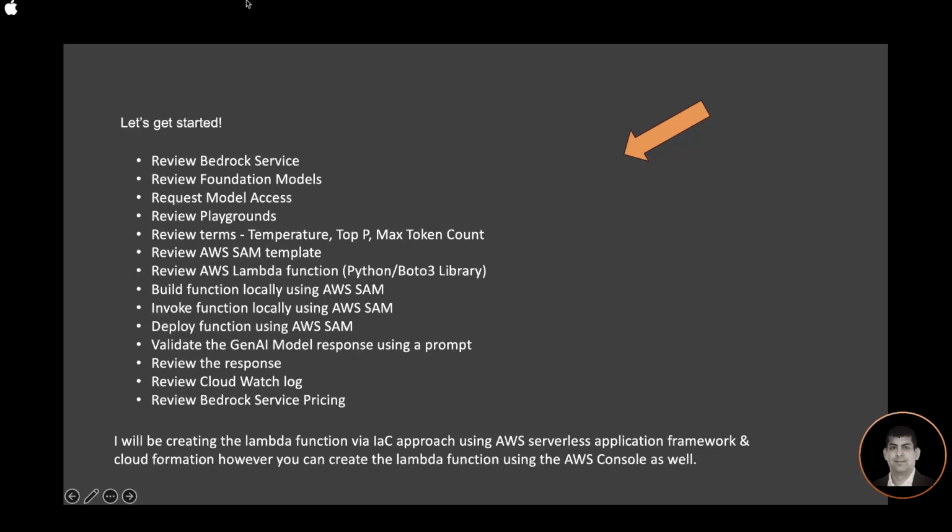I will build and invoke the function using AWS SAM, and once my function is validated, I will deploy the function using AWS SAM. We'll validate the GenAI model response using a prompt and review the response and the CloudWatch log, and we'll look at some Bedrock service pricing.